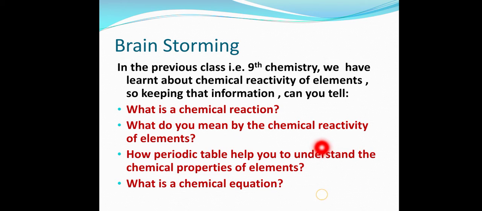Last but not least, what is a chemical equation? A chemical equation is a simple symbolic representation of the chemical reaction, in which in symbolic form you can tell what the reactant would be and what the product would be. This is a chemical equation.